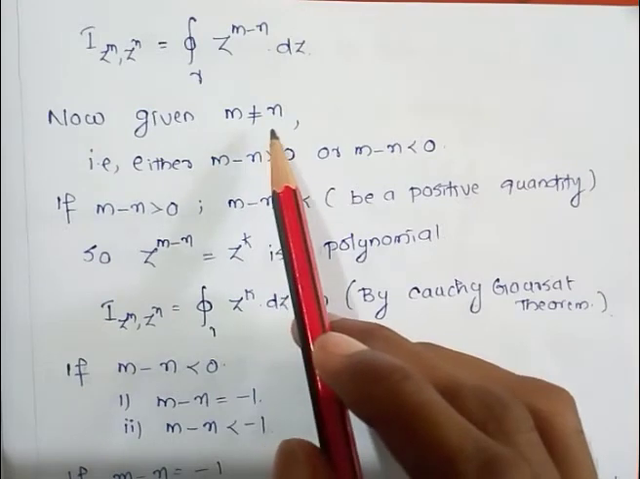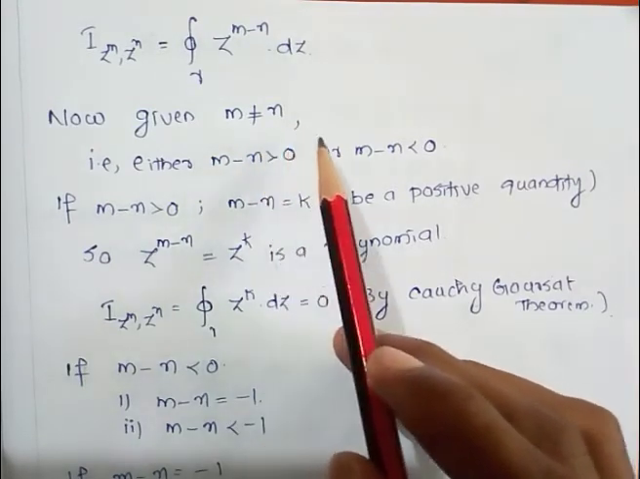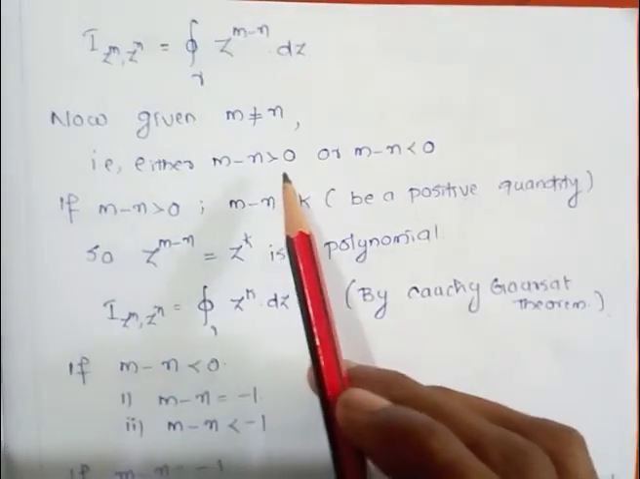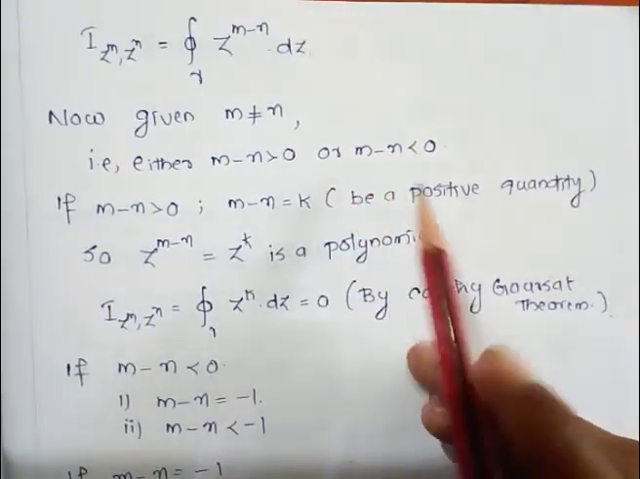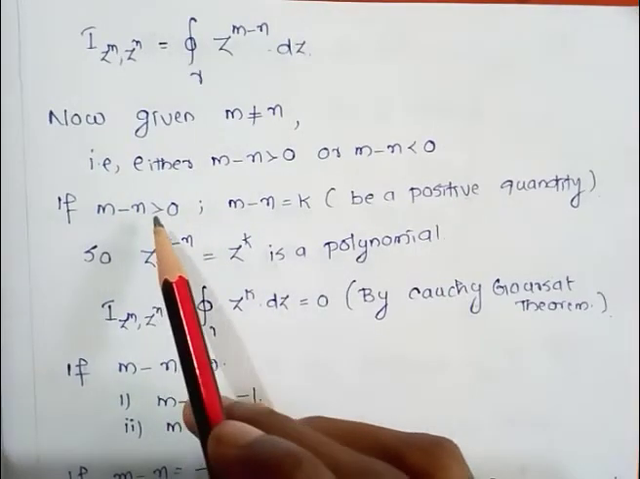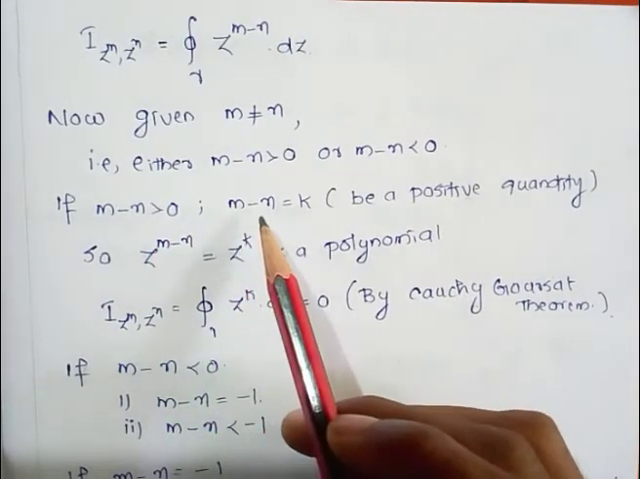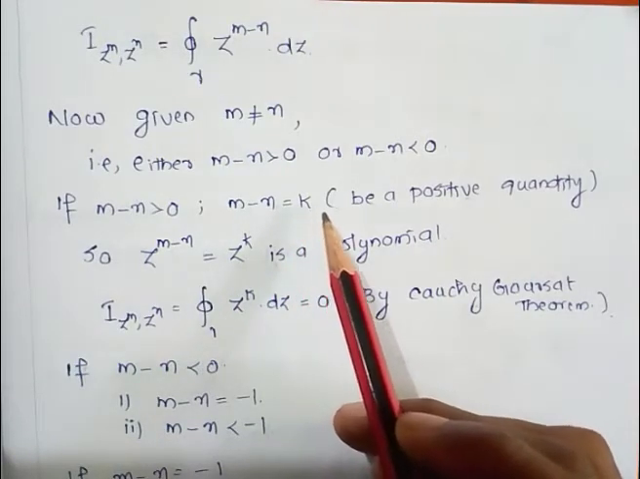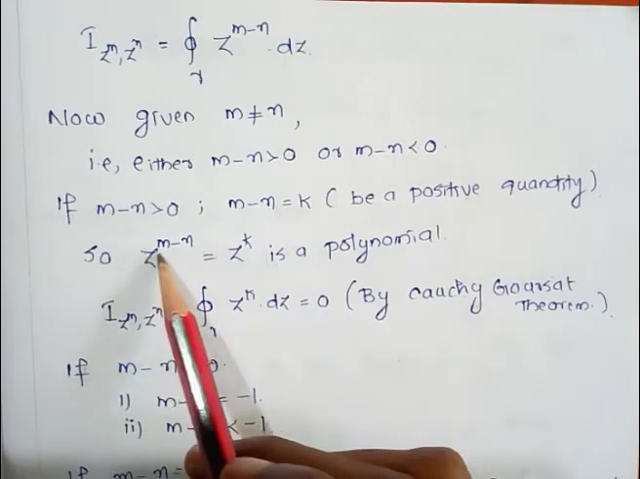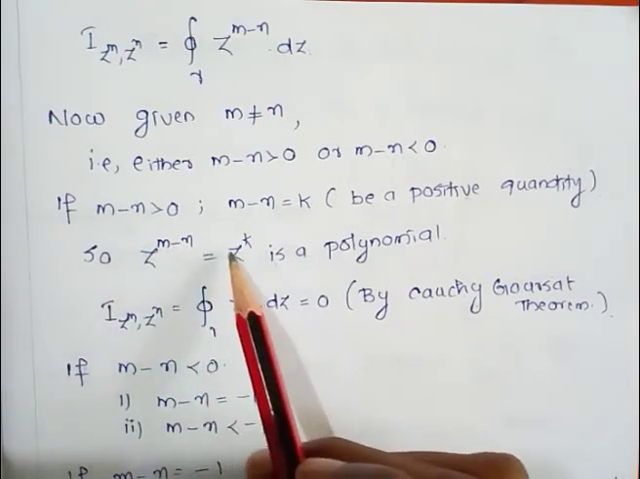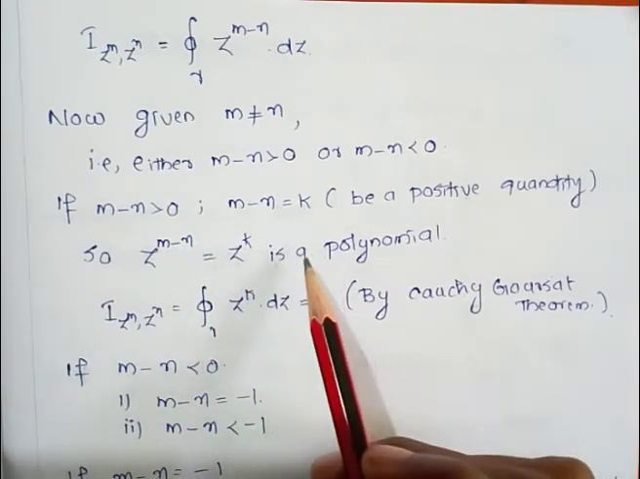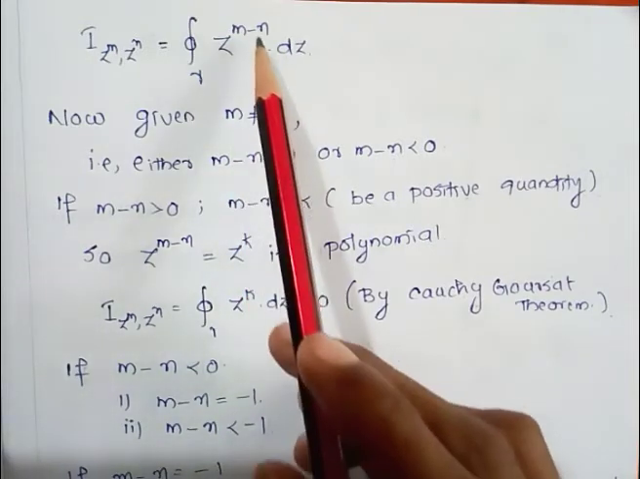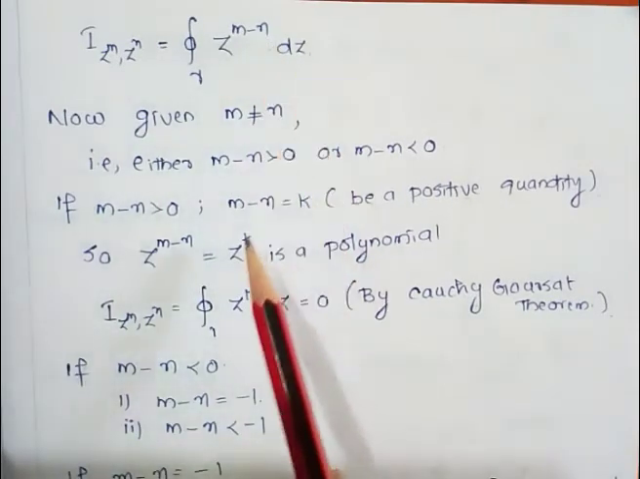That is, m not equal to n means m minus n is not equal to 0. So there are two possibilities: either m minus n greater than 0 or m minus n less than 0. Now we take m minus n greater than 0, that is, m minus n equal to some k, a positive integer. So z^(m-n) is equal to z^k, so it becomes a polynomial.